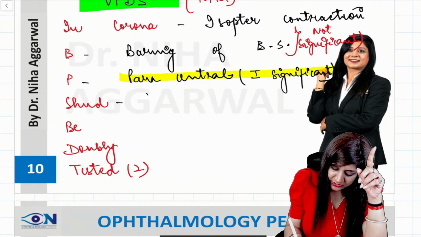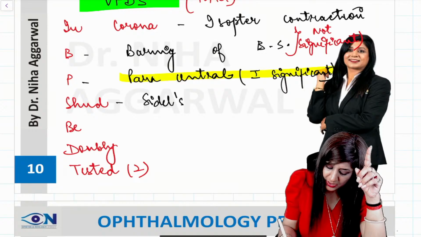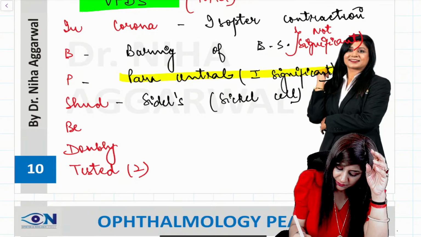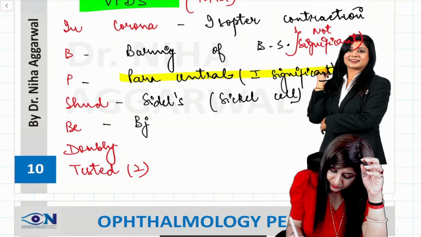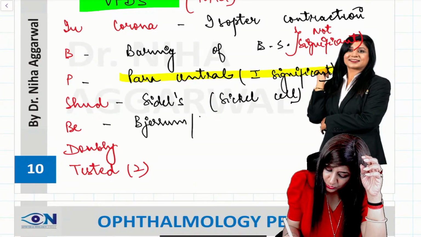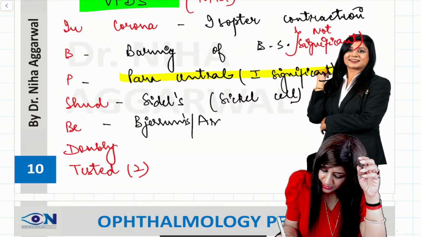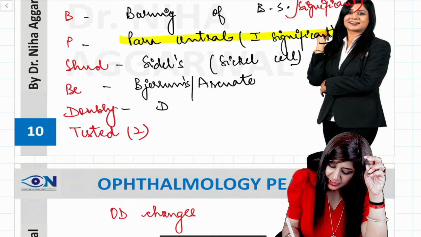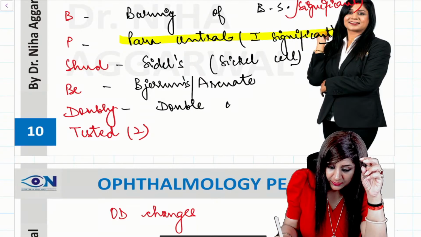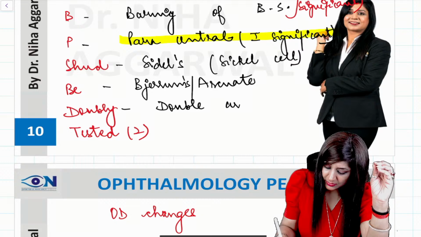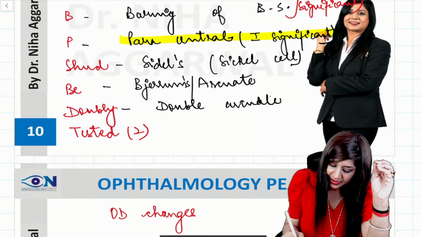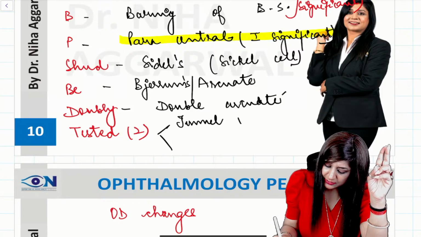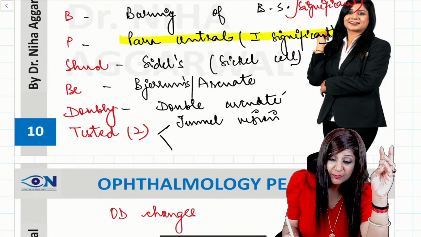Then we have Seidel scotoma. Seidel scotoma is sickle cell shaped. Then we have Jerem scotoma. Jerem scotoma is also called the arcuate scotoma. Then we have the double arcuate scotoma, and then we have T for tunnel vision. And finally, we also have the temporal field.